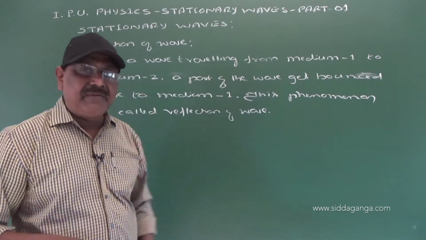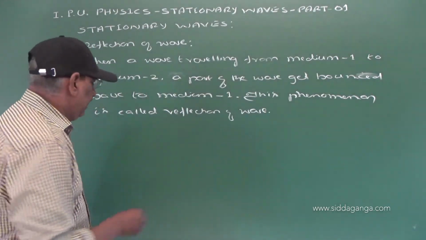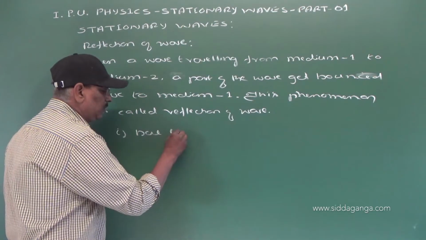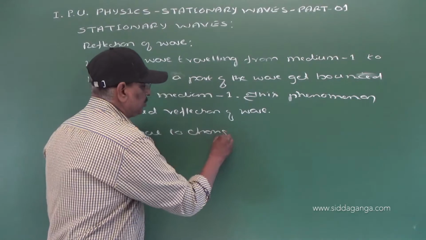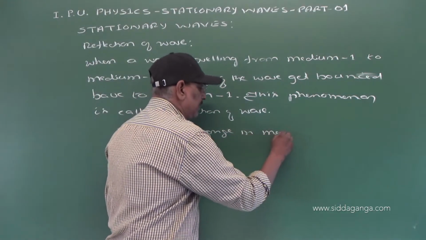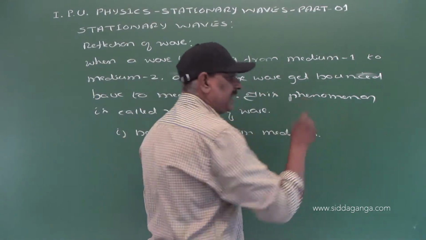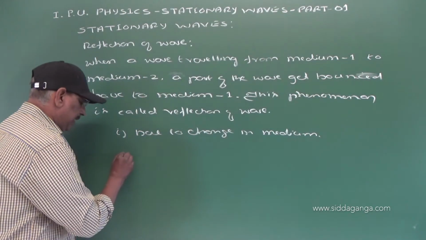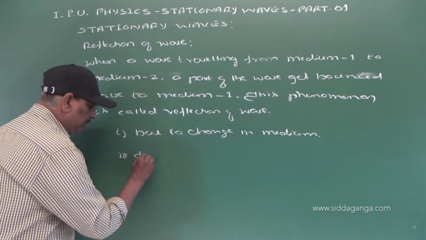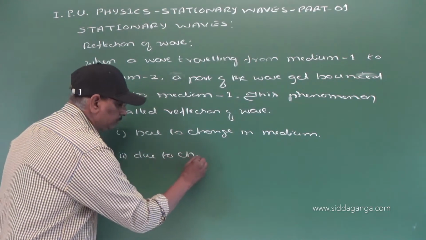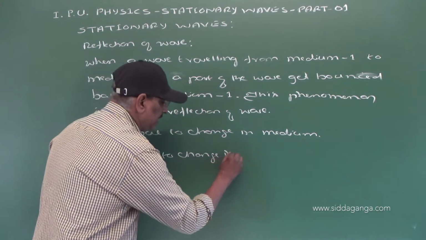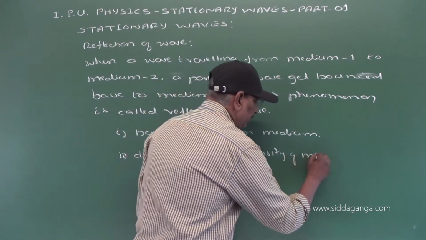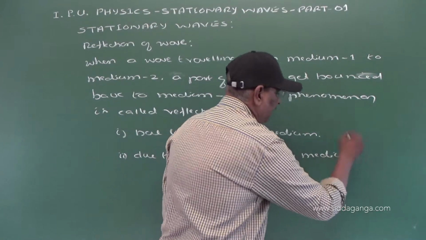Now a wave can be reflected under three conditions. Number one, due to change in medium, that is when it travels from one medium to another. Number two, due to change in density of the medium.